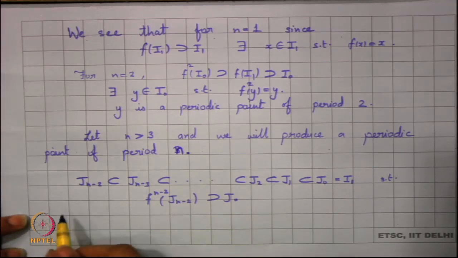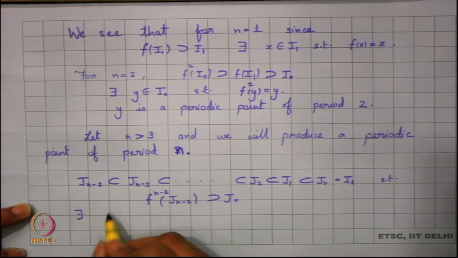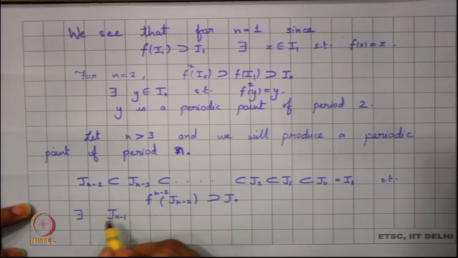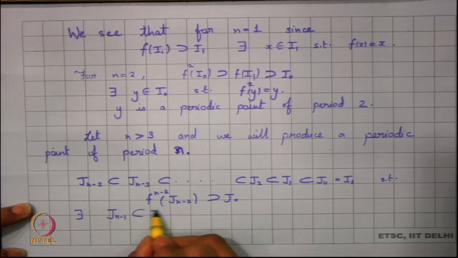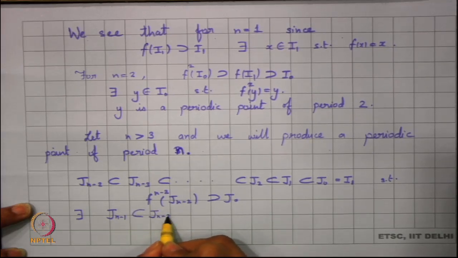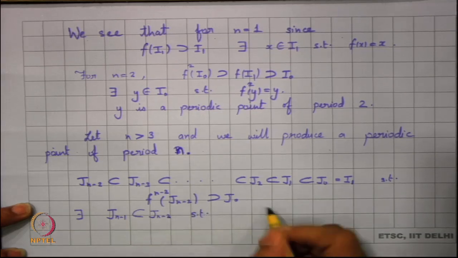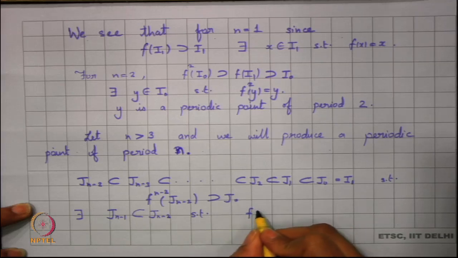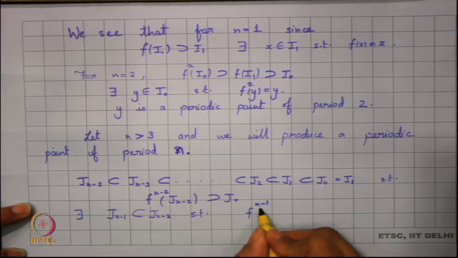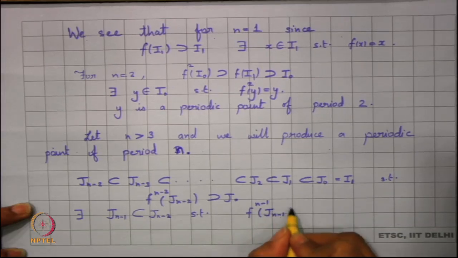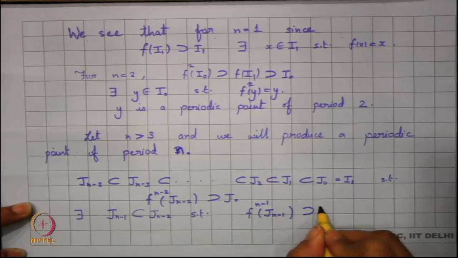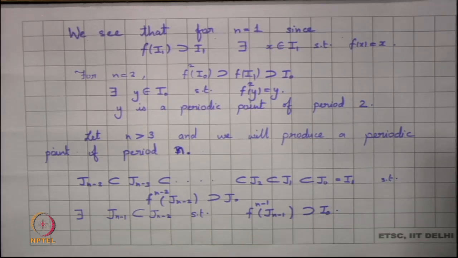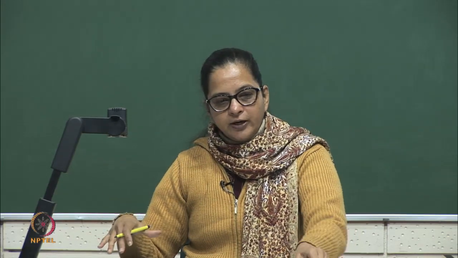So, I can find an interval: there exists Jn minus 1, a subinterval of Jn minus 2, such that f of Jn minus 1 will contain I naught. This is the simple iteration that we did.